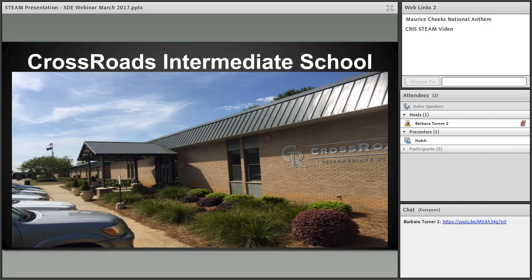Here's a picture of the front of our school. As we said earlier, we are Crossroads Intermediate School, and I'll tell you a little bit about that. We are an all sixth grade school. We have about 800 sixth graders. We do use the teaming model, so our students are arranged into teams. We have 10 teams of about 80 kids each. We think that smaller learning community is beneficial to students at this age.